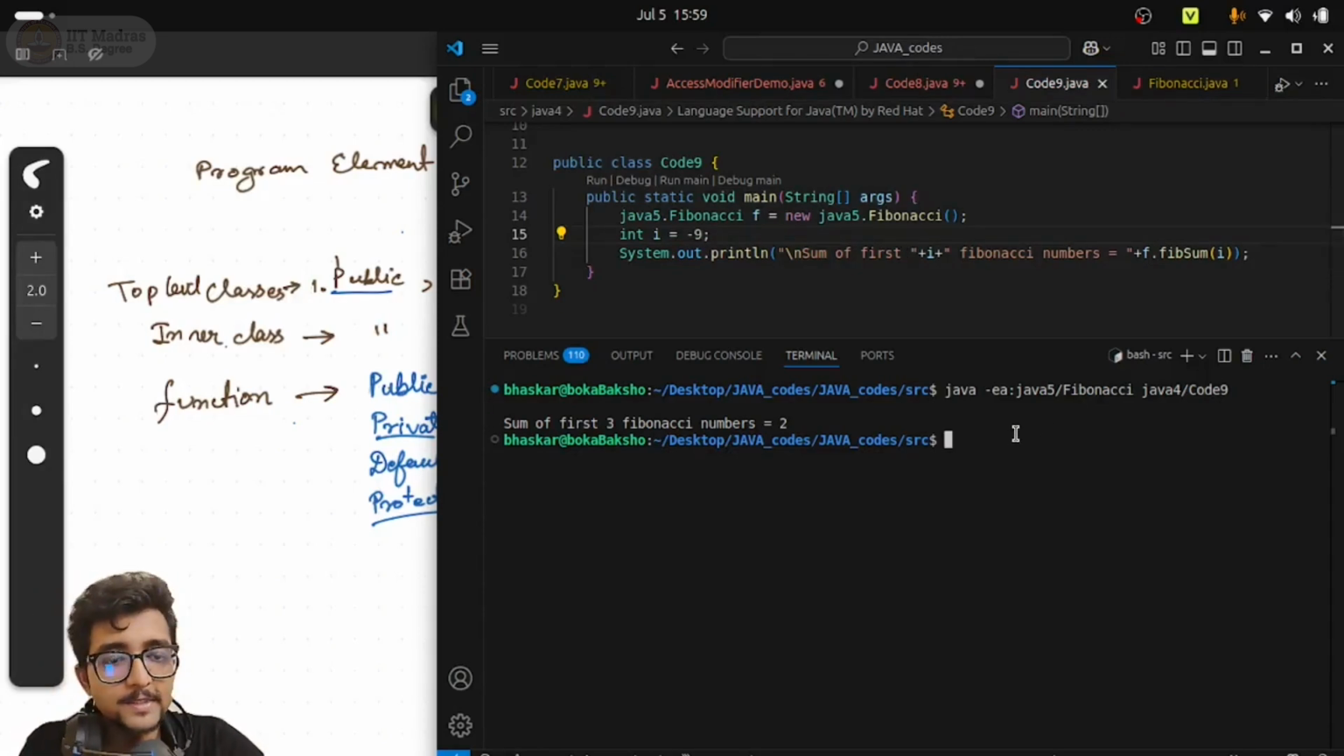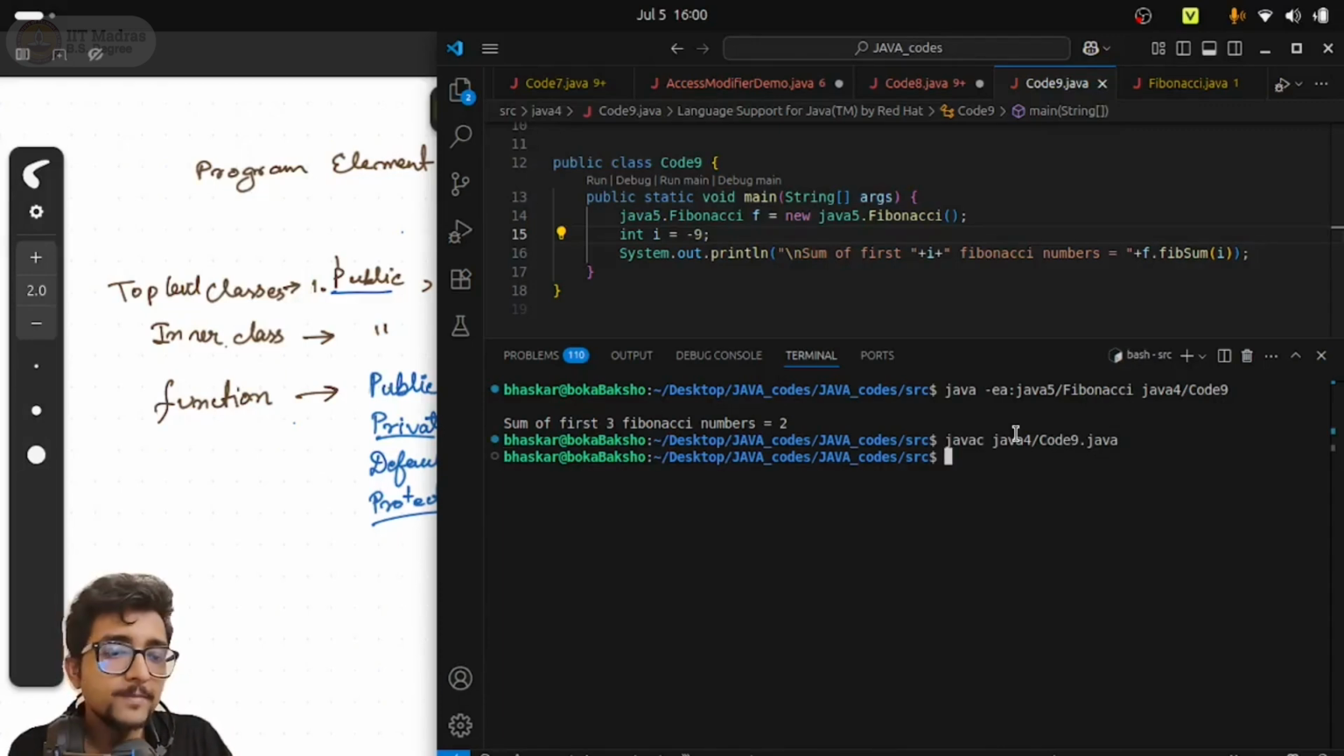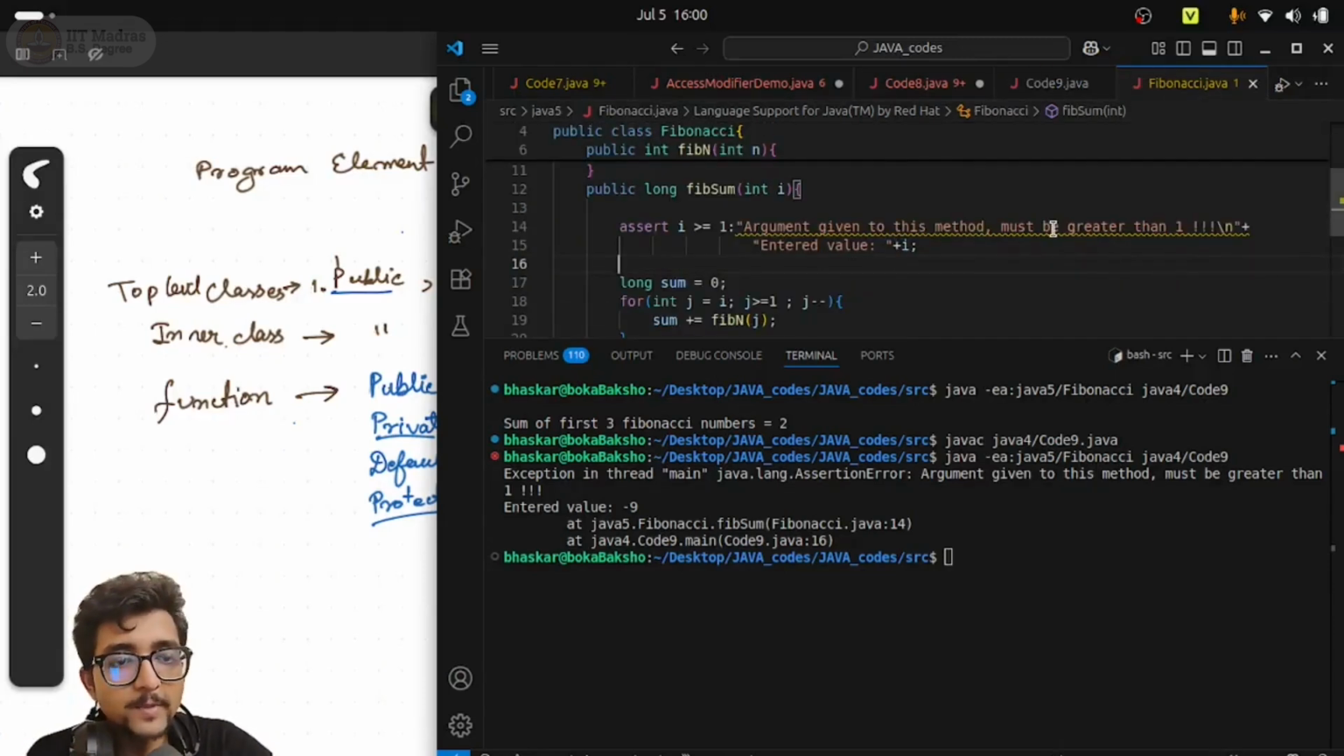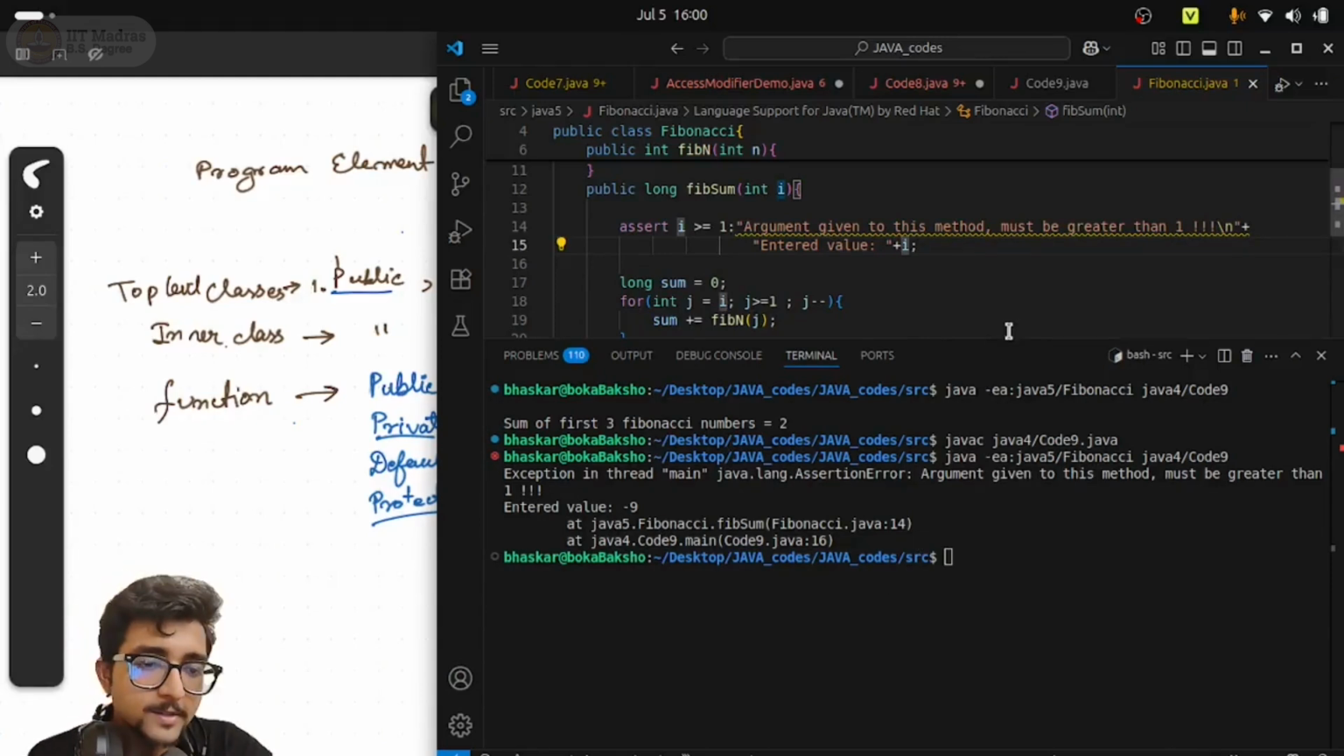Now since I have made a change to the code, I will have to recompile it. I have recompiled it. Now if I execute it, you see: exception in thread main java.lang.AssertionError: argument given to this method must be greater than 1. Entered value is minus 9. If I go to the assertion, the message says the argument given to this method must be greater than 1, and the entered value is this I value, which is minus 9. So an assertion error is generated. You can actually figure it out.